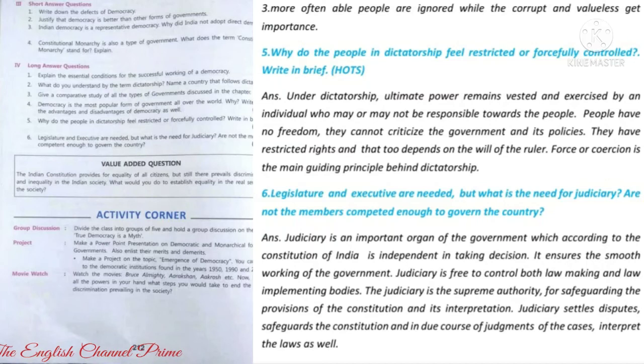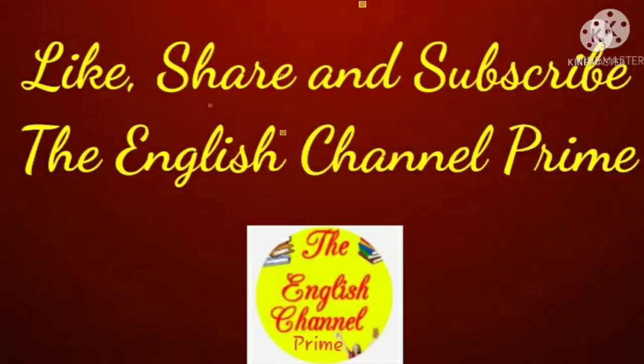Now let's write down. The judiciary is an important organ of the government which, according to the Constitution of India, is independent in taking decisions. It ensures the smooth working of the government. The judiciary is free to control both law making and law implementing bodies. The judiciary is the supreme authority for safeguarding the provisions of the Constitution and its interpretation. The judiciary settles disputes, safeguards the Constitution, and in due course of judgments of the cases interprets the laws as well. Done, children? Hope all of you understood this.